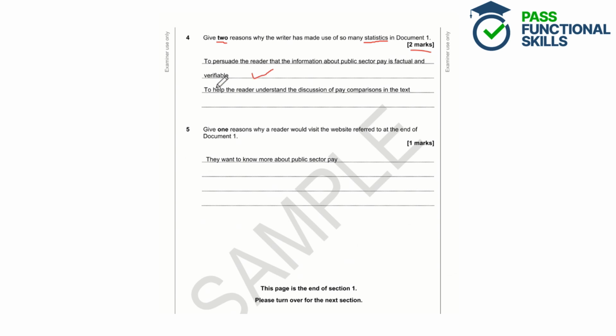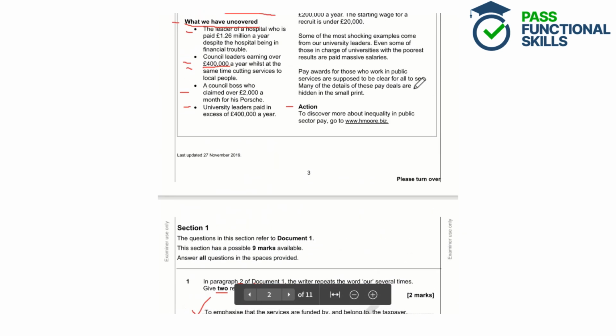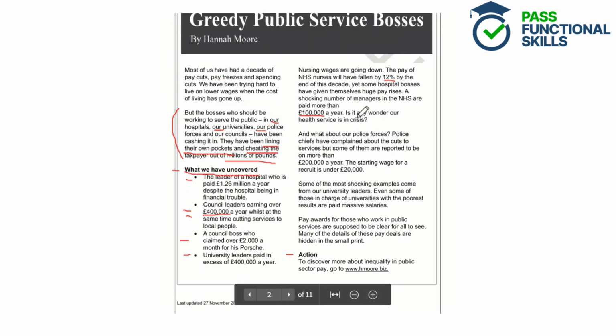And then the second reason we've got here is to help the reader understand the discussion of pay comparisons in the text. So here, for example, we've got the police chiefs have complained about the cuts to services, but some of them are reported to be on more than £200,000 a year. The starting wage for a recruit is just under 20,000.